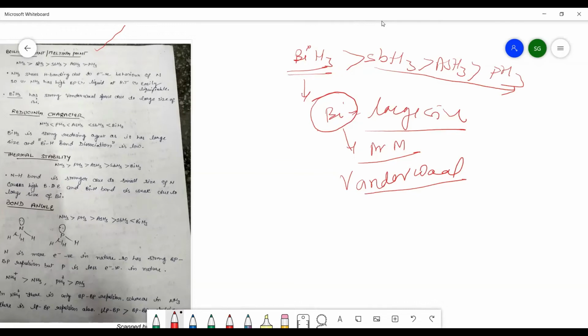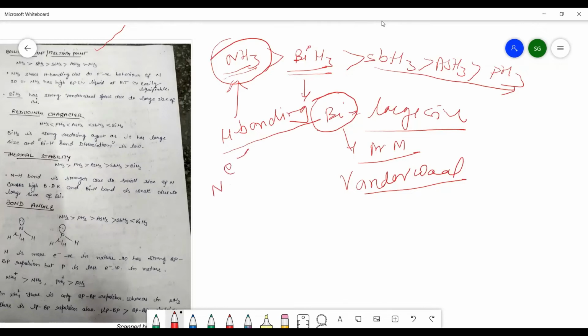Now, if we look at NH3, NH3 should come here, यहाँ आना चाहिए. But NH3 will have the highest boiling point among the group hydrides. This is the irregularity, or this is the exceptional case. And why? What is the reason behind it? As you know well, कि NH3 has a tendency to form hydrogen bonding. Why does it form hydrogen bonding? Because nitrogen is highly electronegative in nature.